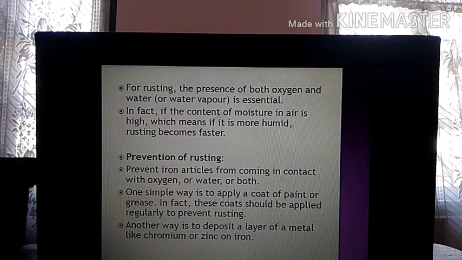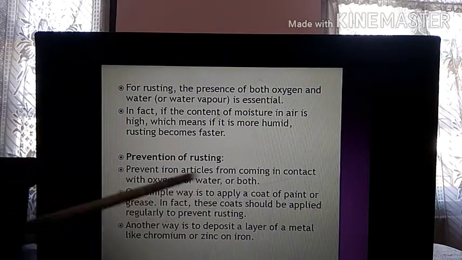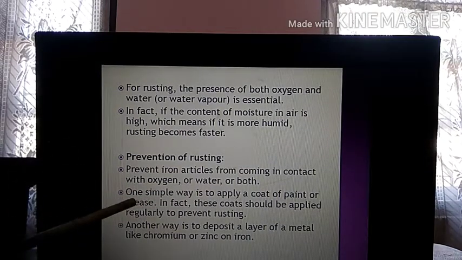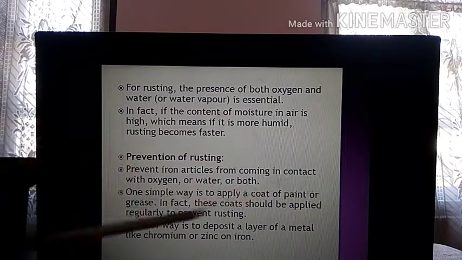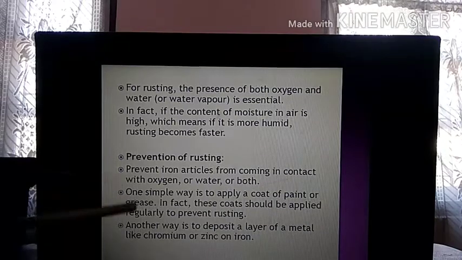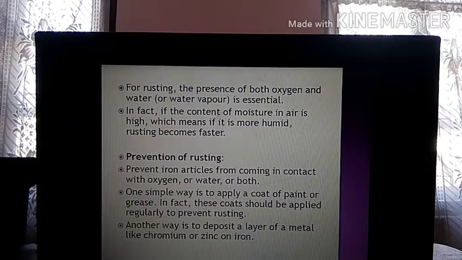Now prevention of rusting. How can you prevent rusting? Prevent iron articles from coming in contact with oxygen or water or both. So how do you do that? One simple way is to apply a coat of paint or grease. Anything on top of iron you have to coat. If you don't coat it, then it will be in direct contact with the atmosphere. So either you coat it with grease or with a layer of paint. In fact, these coats should be applied regularly. It's not that once you have painted, you leave it like that. No, it has to be done on a regular basis. Suppose every alternate month or maybe after 2-3 months, you have to keep on painting.